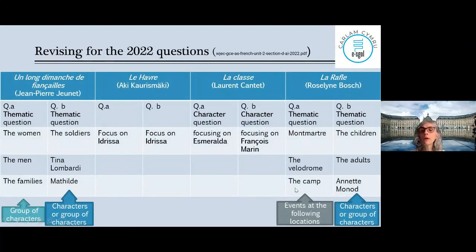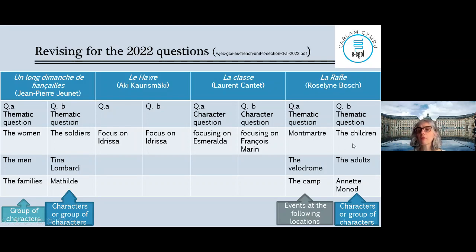In Montmartre, okay? Et le camp, encore le camp, qu'est-ce qui se passe au camp? La séparation des familles, you have a split between the families, le fait qu'Annette réalise qu'elle est différente. Annette realizes she's different from the rest of the group. She cannot go with them, okay? So you have different events happening there. Dernier, c'est sur les personnages. OK, thème lié avec soit le groupe des enfants, and it's the same as here. Sorry, my pen doesn't work, so I cannot use the pointer.